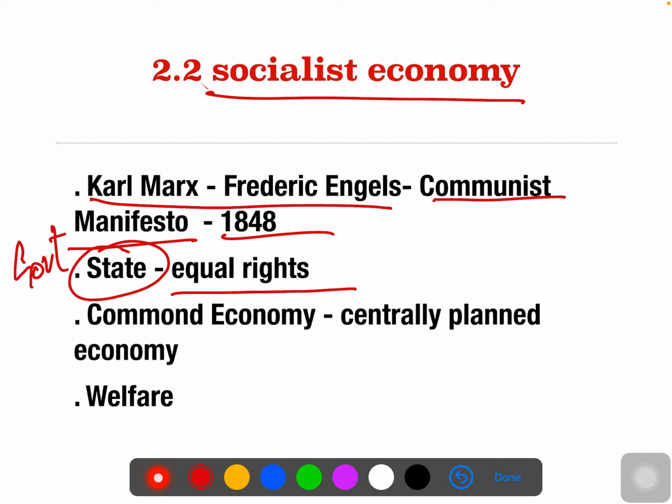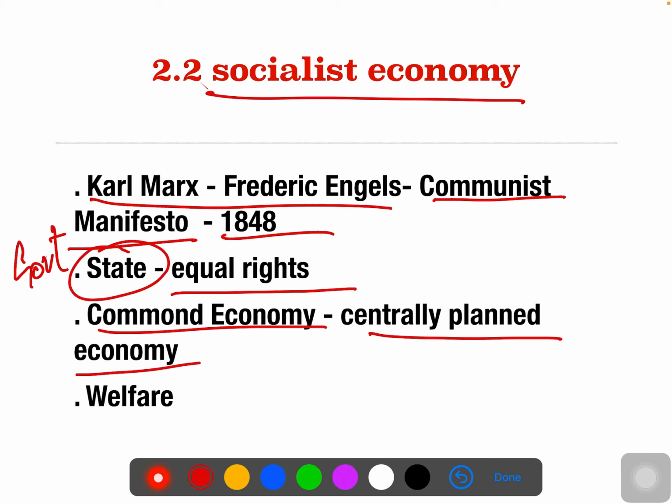These kinds of economy are differently named, like command economy and centrally planned economy. What is a command economy? It means the government commands the economy, so it's called a command economy. And in a centrally planned economy, one particular state, the government, controls the whole economy and all the decisions are taken by them, so it's called a centrally planned economy.